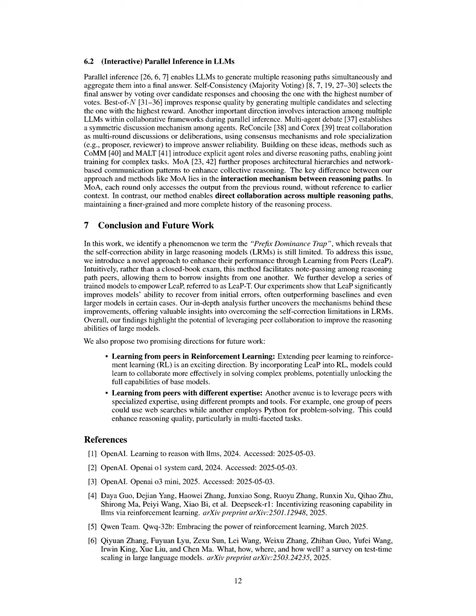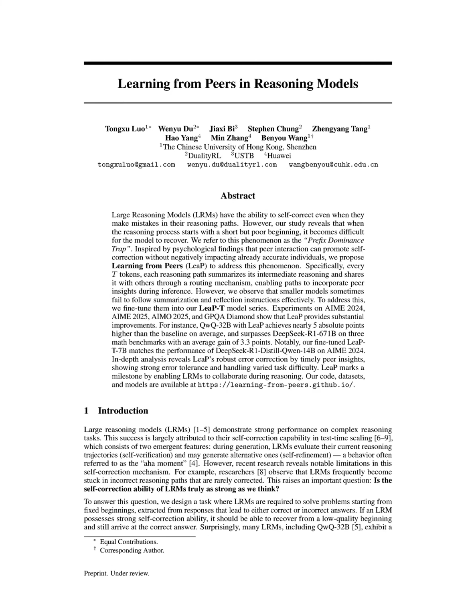This collaborative approach facilitates the verification and refinement of reasoning paths, reducing the cognitive burden and enhancing overall reasoning effectiveness. Experimental results demonstrate that LEAP significantly narrows the performance gap caused by poor beginnings, indicating its effectiveness in overcoming the limitations of traditional self-correction methods.